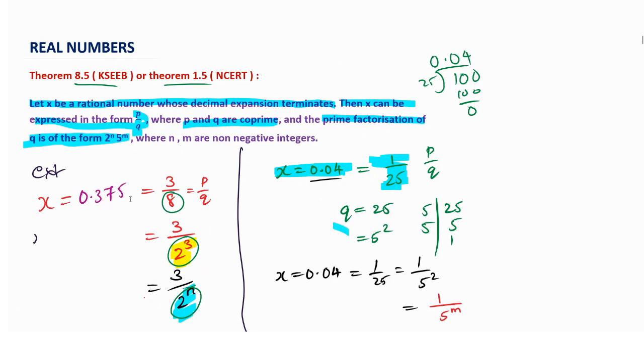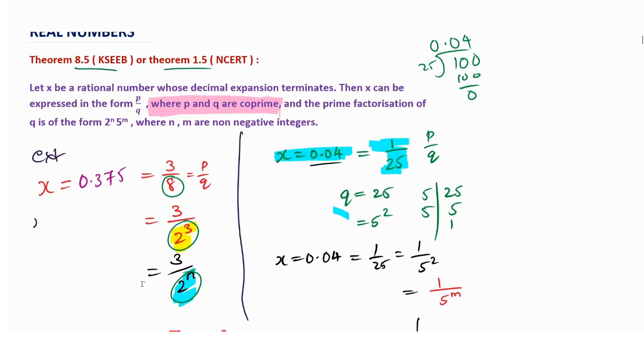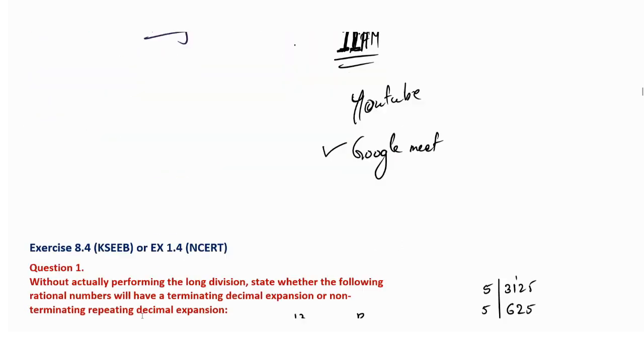Okay, here you have the statement. Yes, the word you can see here is very important. If you check that theorem once, you can see here, all of you, in the question they have given where P and Q are what here? Co-prime numbers, not prime, co-prime numbers. P and Q must be co-prime numbers.